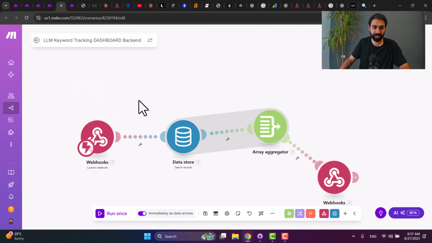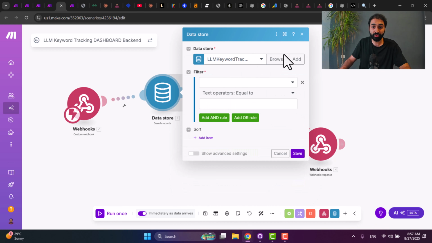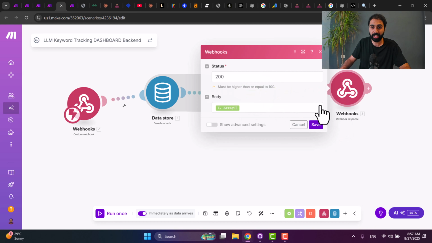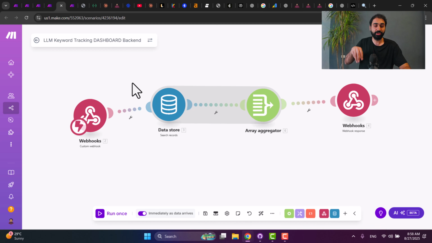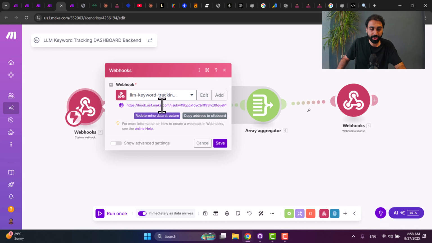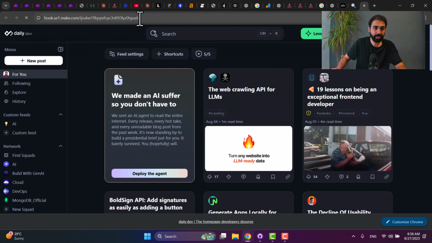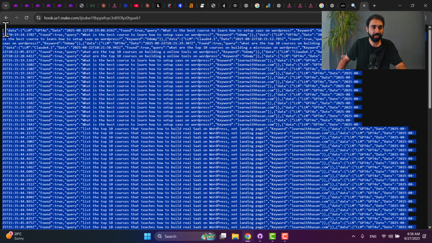This one, which is very basic, is to read data from our keyword tracking and return it as JSON here as an array. So again, I will leave the scenarios. You can just import them. This is very simple. We have a webhook which acts like a URL. Let me show you this. If I open it, it gives you a URL. If I copy it and go and open my browser here, paste, enter, you will see I get the full data in JSON format in the browser.